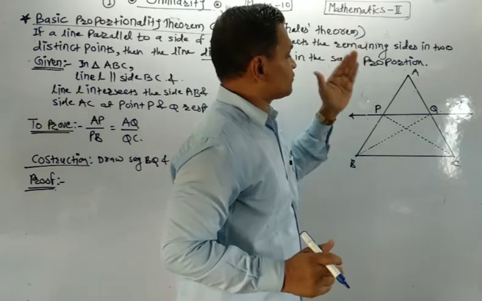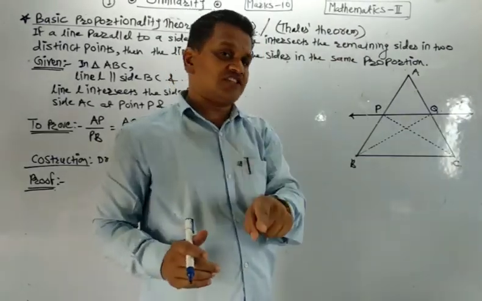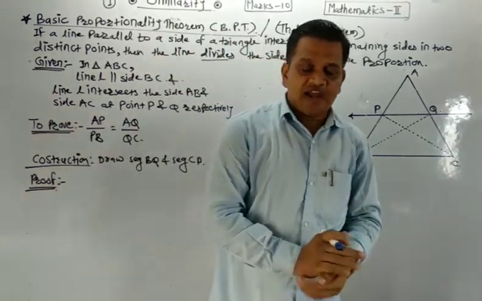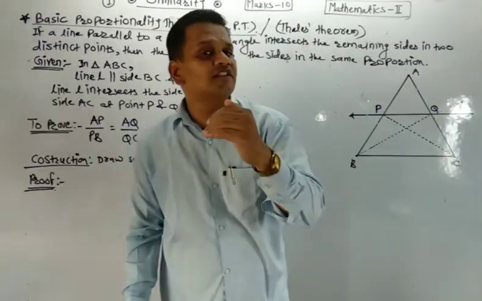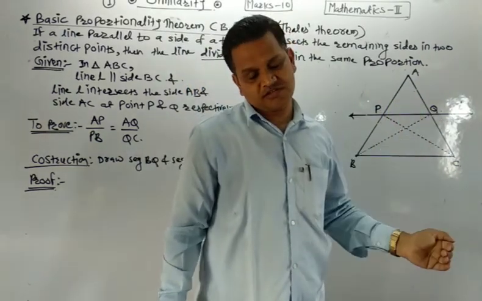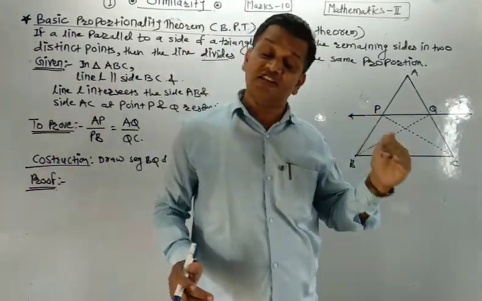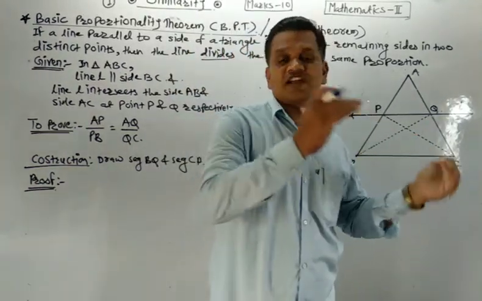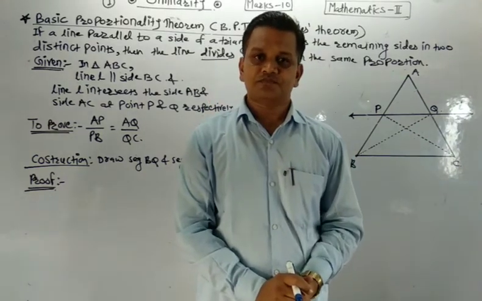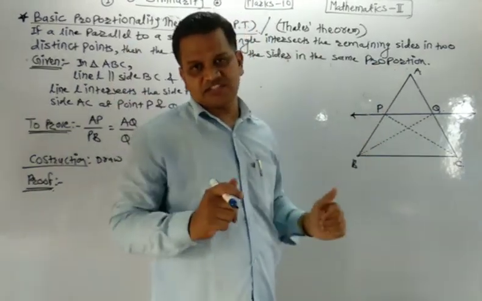If the bases of two triangles are in the same line and their opposite vertex is common, then we say that their heights are equal. And if the heights of two triangles are equal, then we have studied the property of the ratio of areas of two triangles: the ratio of areas of two triangles is equal to the ratio of their corresponding bases. Understand? These are the two triangles having equal heights.